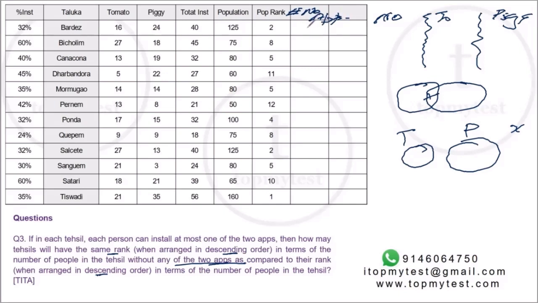So I'll have to find out the number of people with no apps, then rank that population and check how many people's rank remain unchanged. So the extra work which I did in the first one just for fun will now come in handy. Anyways, you either do it there or here. It's going to be one and the same. So let's do it. So this is 85.